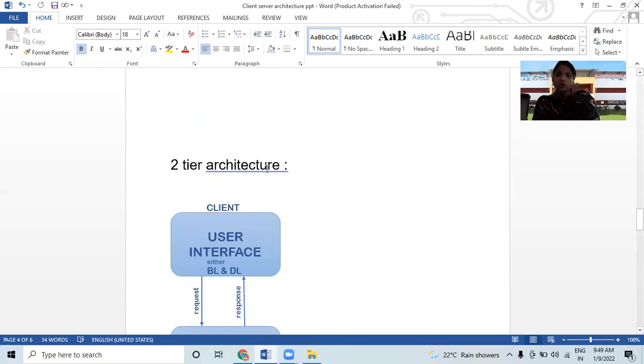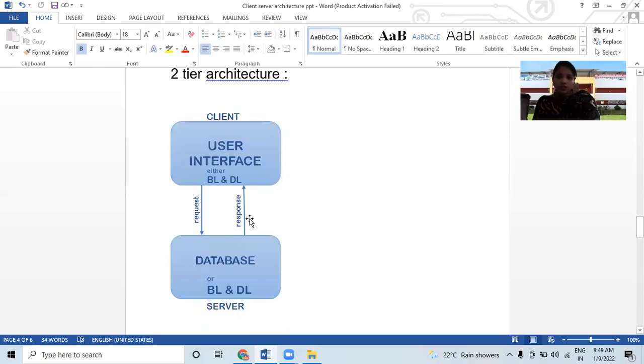So कुछ इनहांस या कुछ अपडेट या कुछ बेस्ट वर्जन होगा ऑफ फर्स्ट वर्जन से. So let's discuss. Okay, so in second tier architecture, in this type of client server environment, user interface is stored at client machine. Okay, user interface stored at the client machine and database is stored on server. So client machine में user interface store होगा, data interface store होगा server में.